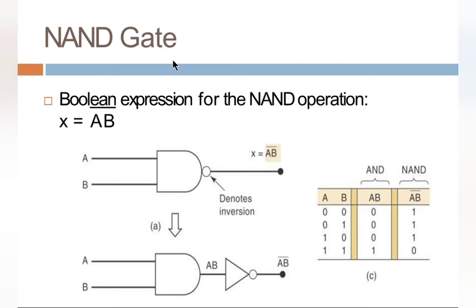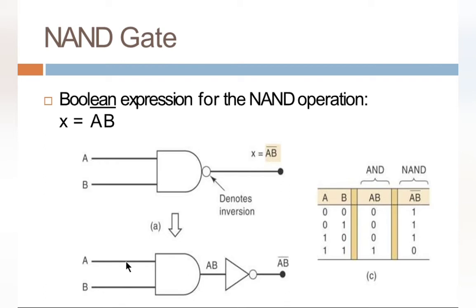So please study all the laws, then note down the laws in your notebook with the proof, I mean the truth table. And in the next session we will see what is NAND gate. We have seen the basic gates like AND, OR and NOT. See the speciality of NAND gate. See the figure which is given down.